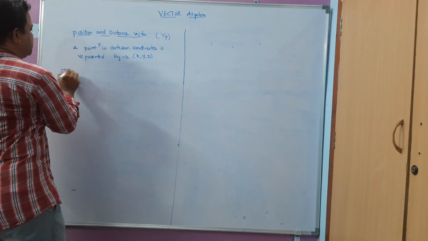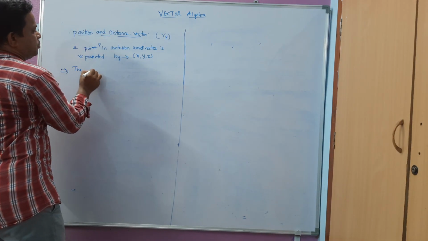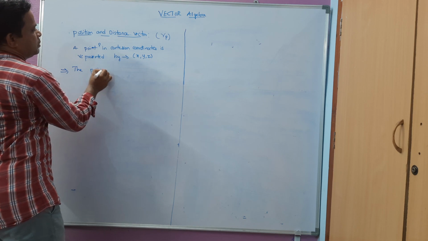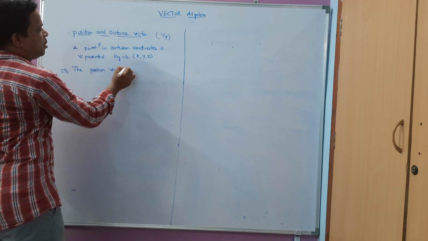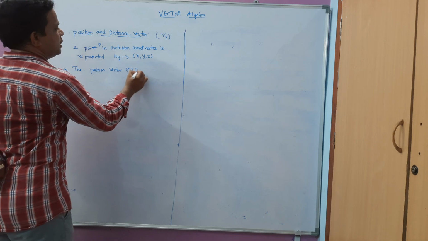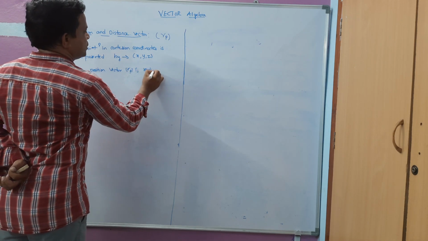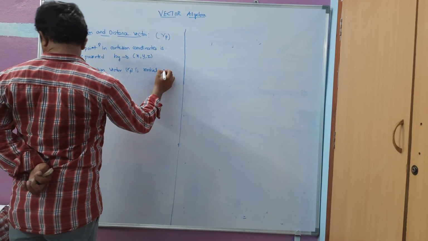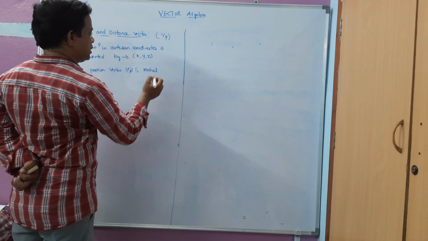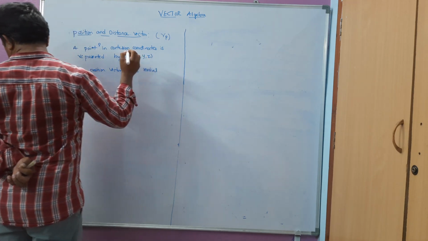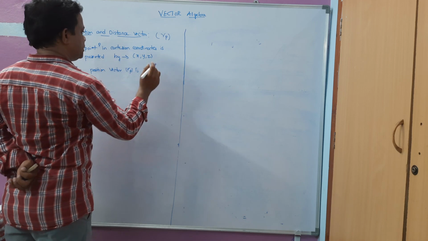The position vector rp is also called the radius vector.